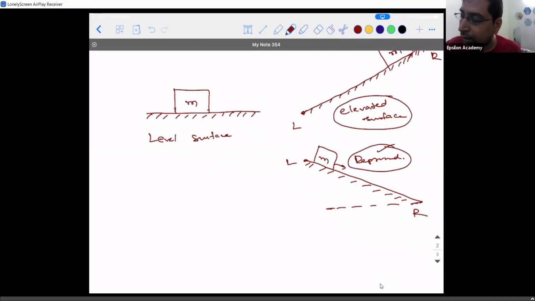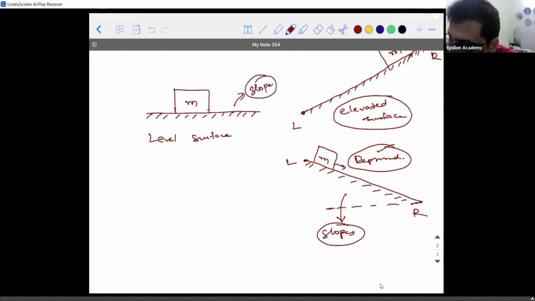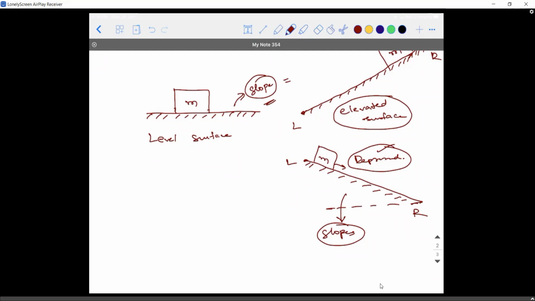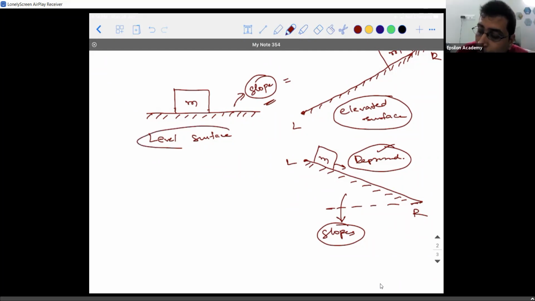If I have to be more technical, I can say that both these lines are nothing but slopes, right? Can I say that? So can I say that in both the scenarios, the block is moving on a slope? Accepted? Right. So what is the difference? If I say that there is a slope existing for this level surface also, then what is going to be the mathematical value of slope that I can speak for this? If I have to give a number to it, what can I say? Slope is nothing but... If I ask you what is the slope of this level surface, what will you say?